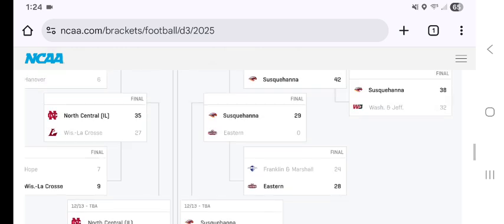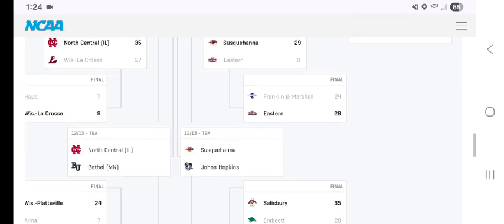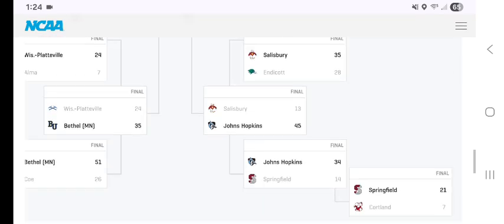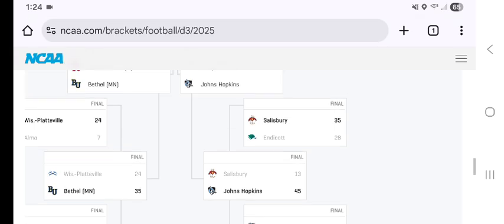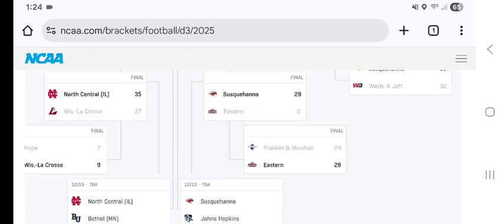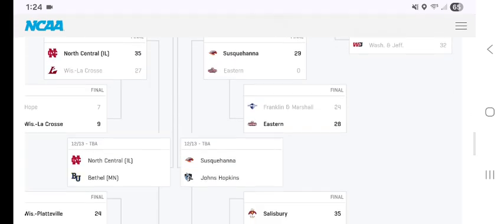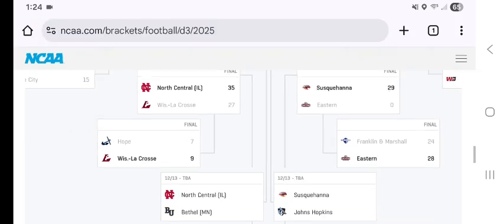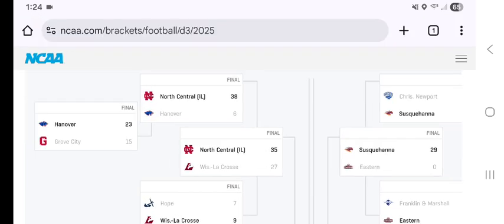The team that Johns Hopkins played got by the second round as well. It didn't matter: when a second round bye team plays a first round team that had to play in the first round, the bye team is going to host. So Johns Hopkins is going to host Susquehanna.